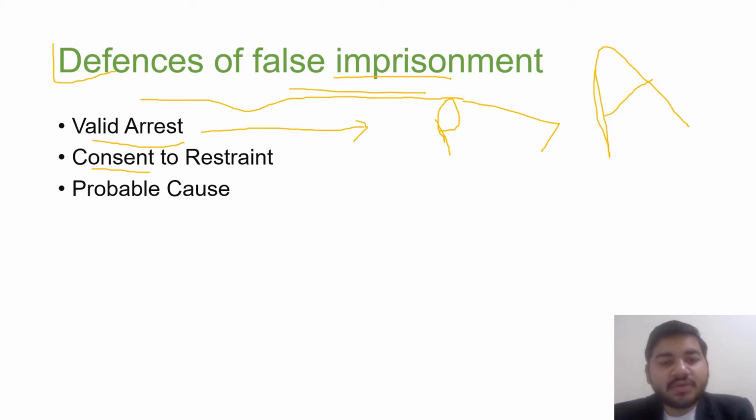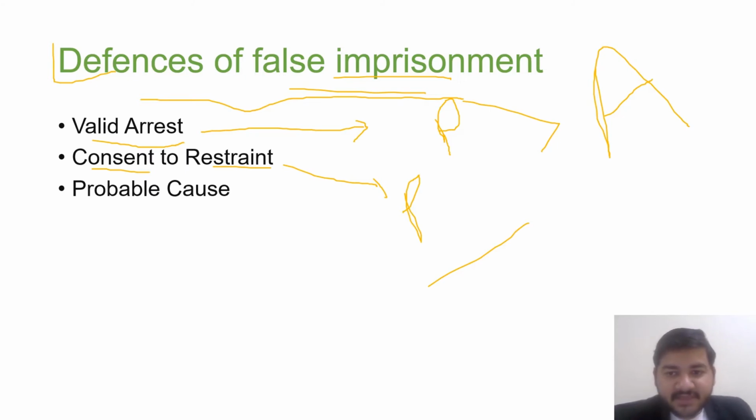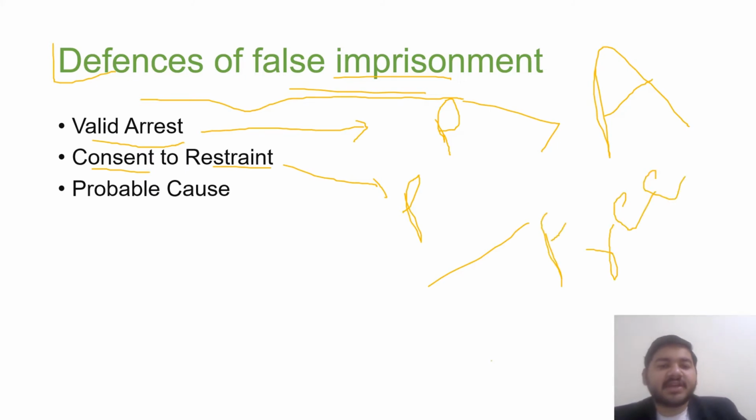Second is consent to restrain. If the plaintiff has given consent, free consent is a very important factor. That is, the consent of the plaintiff must not be obtained by fraud, coercion or misrepresentation. The plaintiff must be capable of consenting and the consent must be free, not dependent on any coercion or other factor. If the consent of the plaintiff is taken by the defendant, in that case it is a defense to false imprisonment. Now third is probable cause.